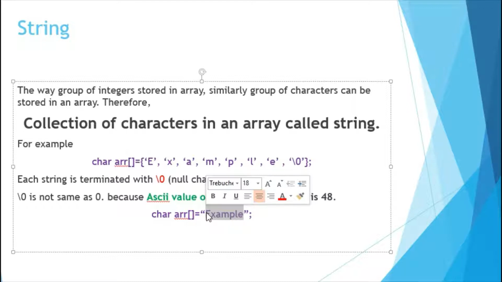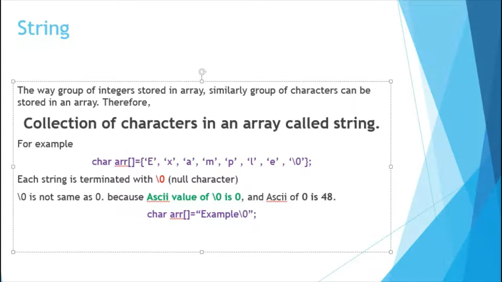All characters are written next to each other, from the first character to the next. There is no \0 here. Why? Because the compiler will automatically add the \0 with this type of initialization.